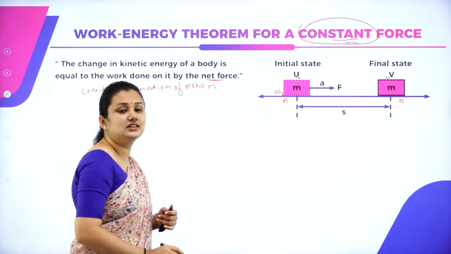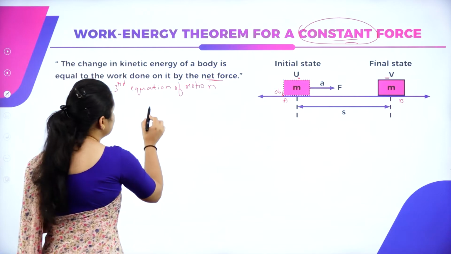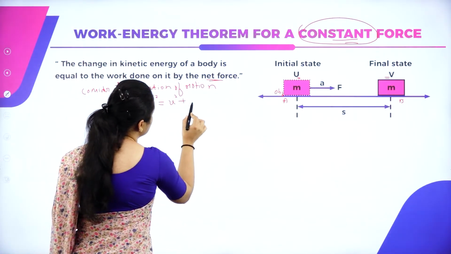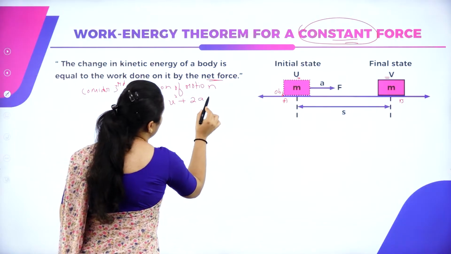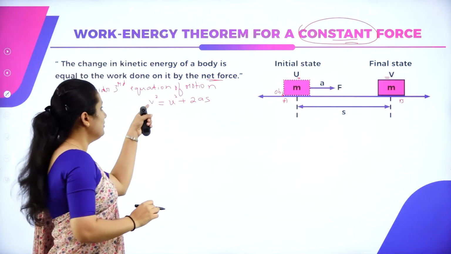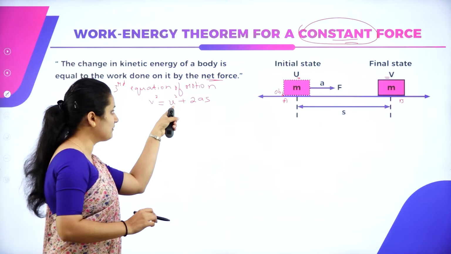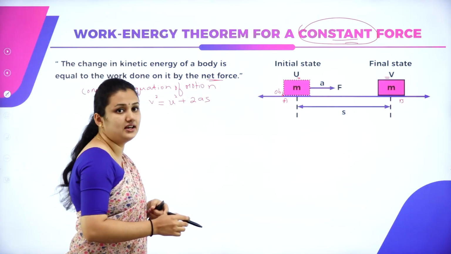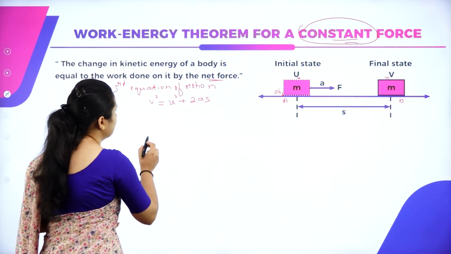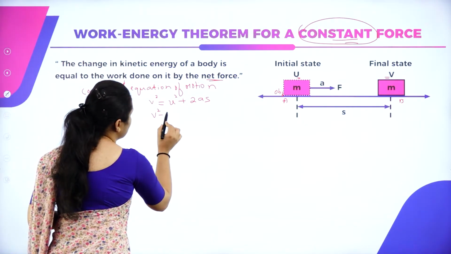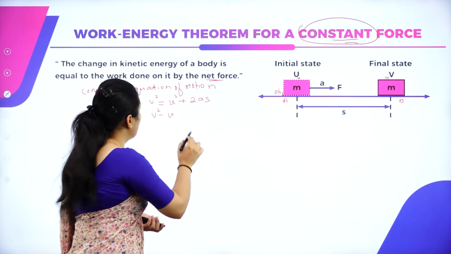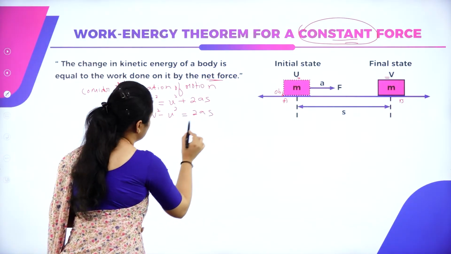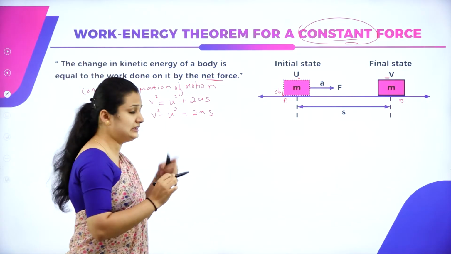Consider the third equation of motion, which is v square is equal to u square plus 2as. Final velocity, initial velocity, plus 2, a is acceleration, s is the displacement of the body. So from the equation, it reduces to v square minus u square is equal to 2as. So it will be in this form.